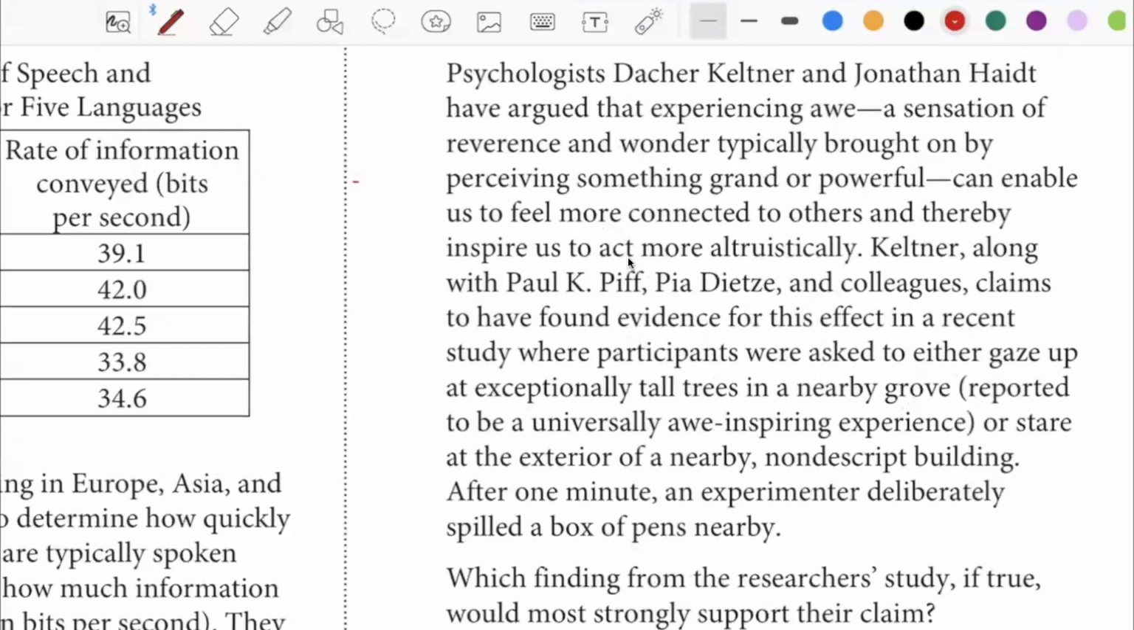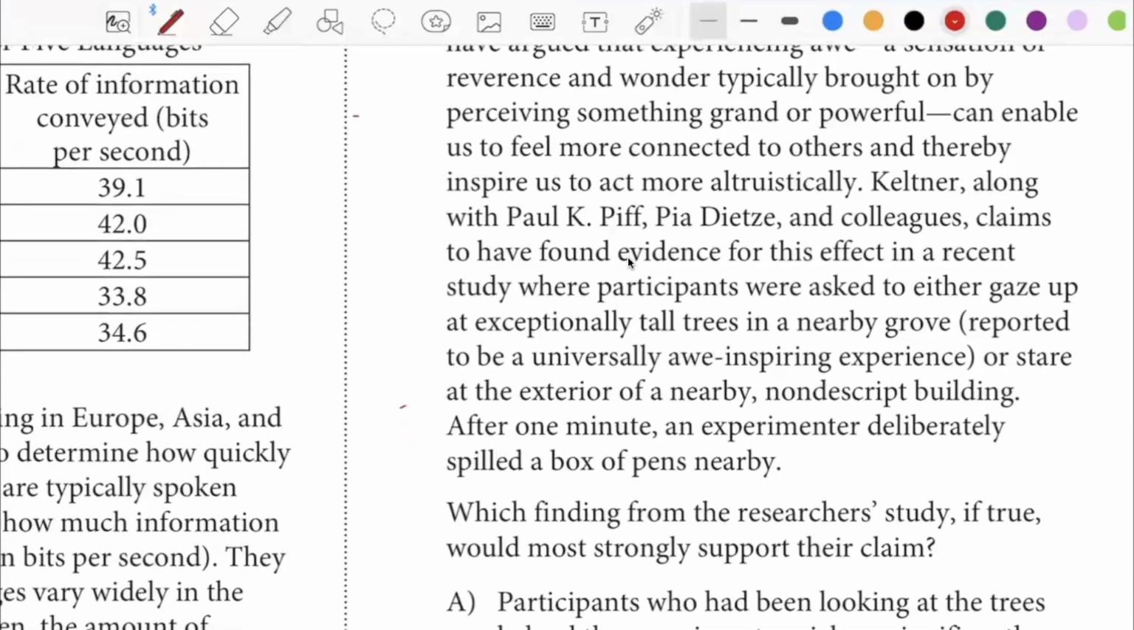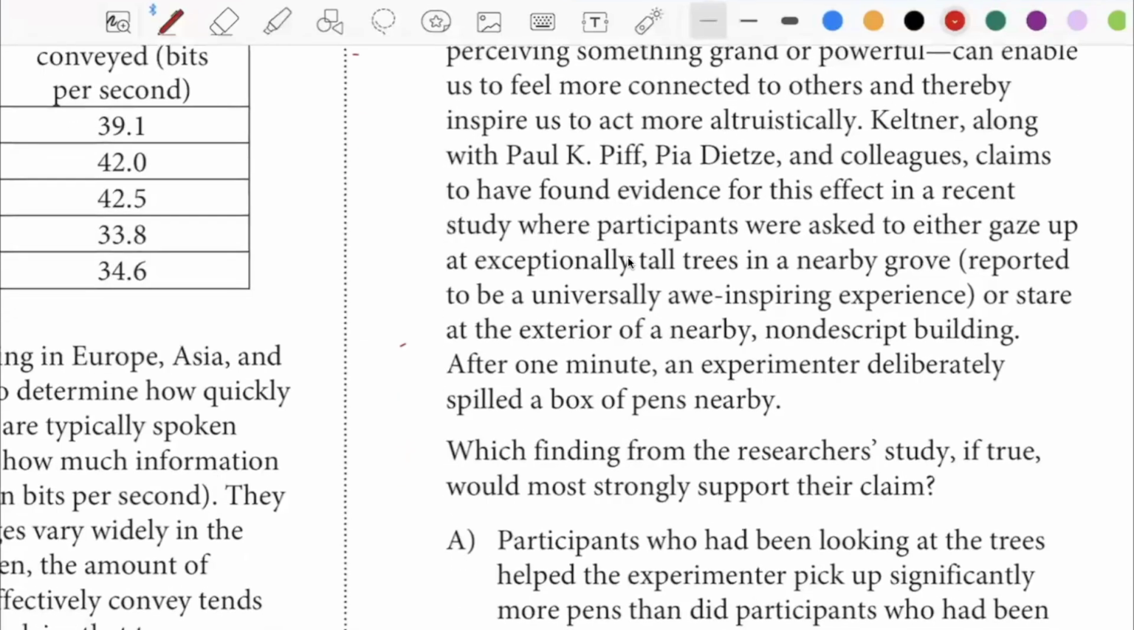Keltner, along with Paul K. Piff, Pia Dietz, and colleagues, claims to have found evidence for this effect in a recent study where participants were asked to either gaze up at exceptionally tall trees in a nearby grove, reported to be a universally awe-inspiring experience, or stare at the exterior of a nearby nondescript building. After 1 minute, an experimenter deliberately spilled a box of pens nearby. Okay, so which would support this claim?